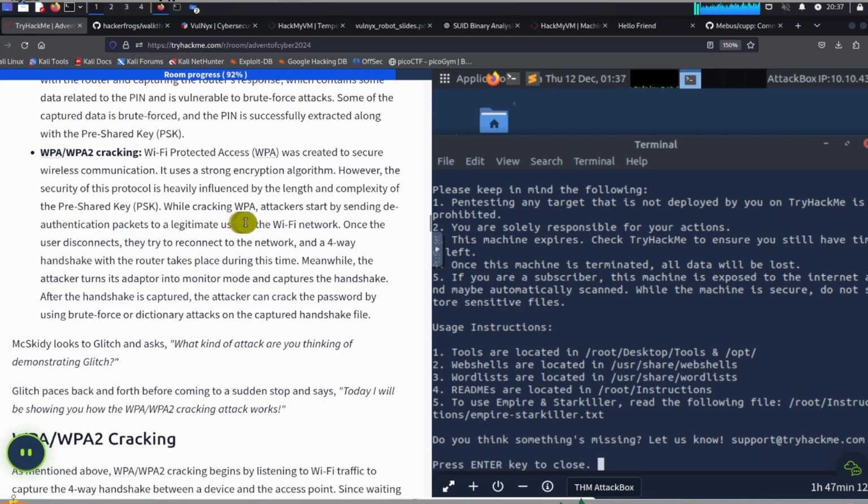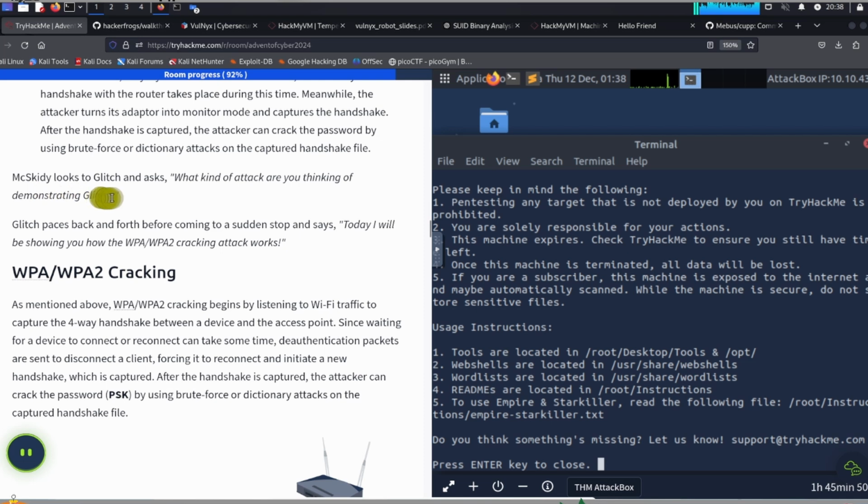While cracking WPA, attackers start by sending deauthentication packets to a legitimate user of the Wi-Fi network. Once the user disconnects, they try to reconnect to the network, and a four-way handshake with the router takes place during this time. Meanwhile, the attacker turns its adapter into monitor mode and captures the handshake. After the handshake is captured, the attacker can crack the password by using brute force or dictionary attacks on the captured handshake file.